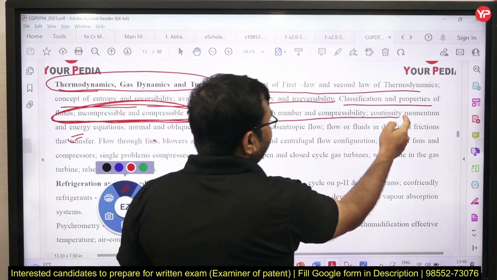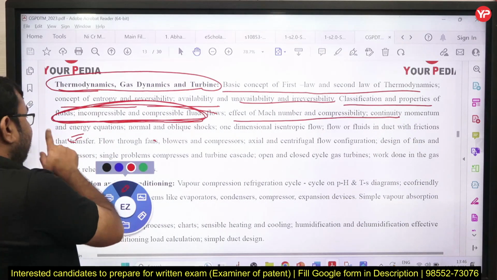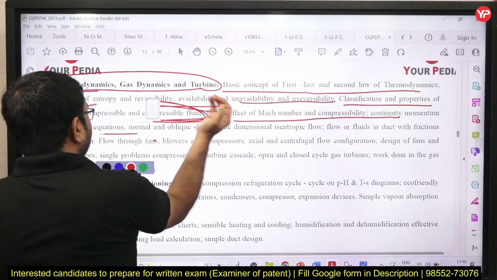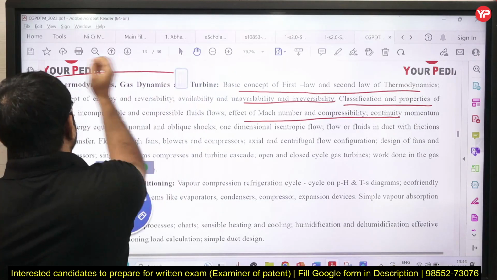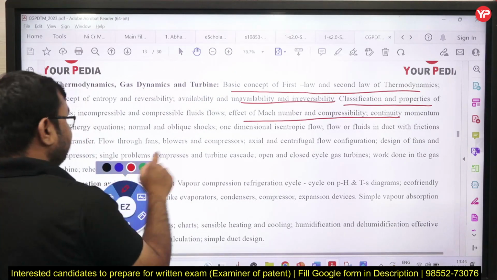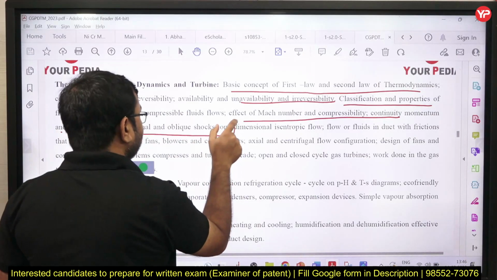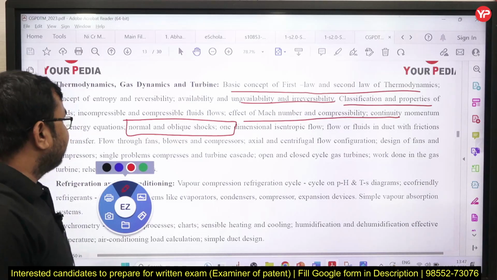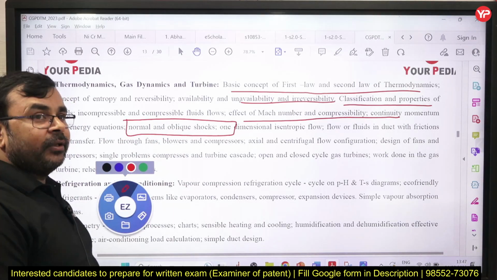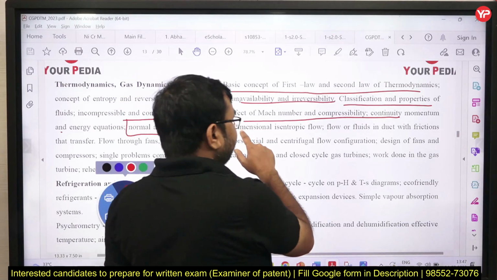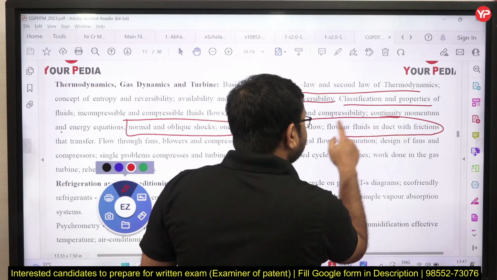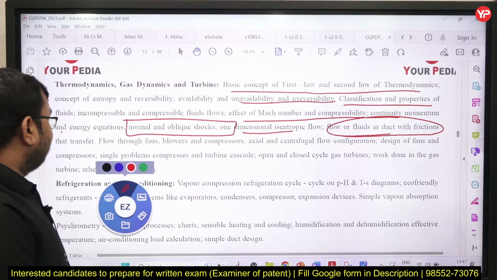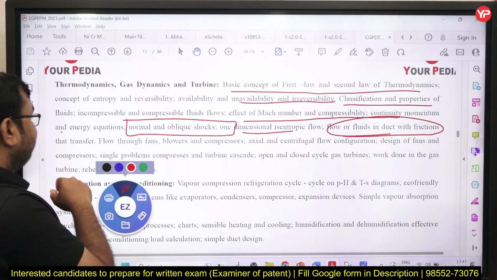That is the effect of Mach number, compressibility, continuity and momentum energy equations, normal and oblique shock waves. You can see here the normal and oblique shock waves are also in your syllabus, which most students generally do not include in their preparation, correct. So normal and oblique shock waves are also in the syllabus. And one-dimensional isentropic flow, fluid duct, you can see fluid duct is also given here, in which we study Rayleigh flow, Fanno flow like concepts.